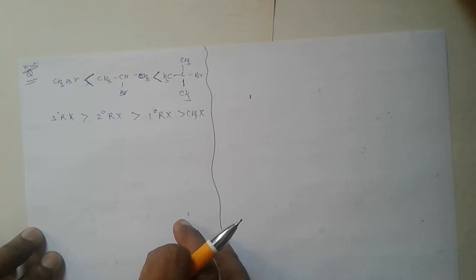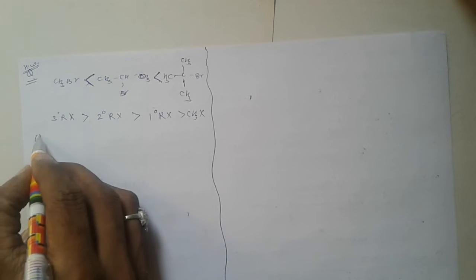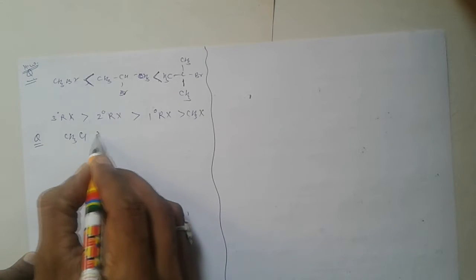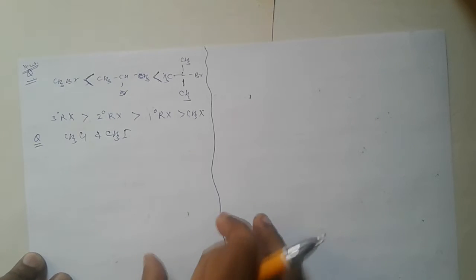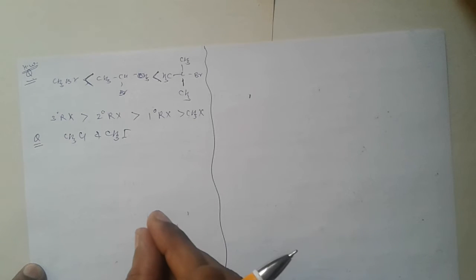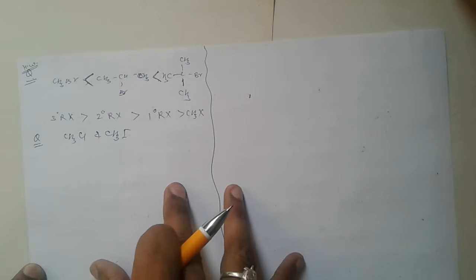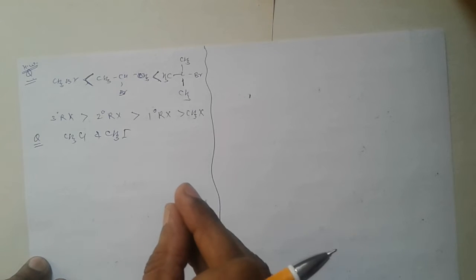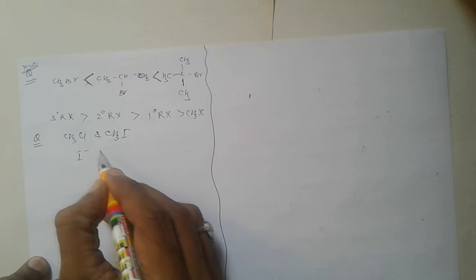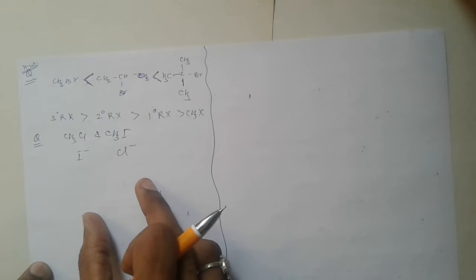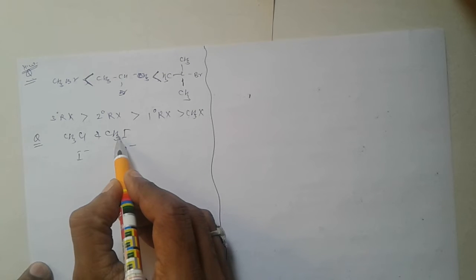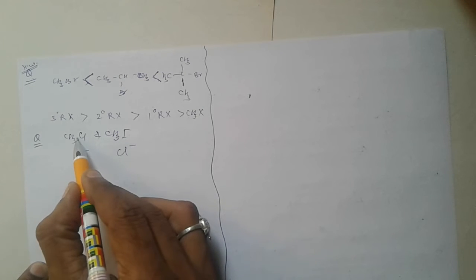Now we take a question for exercise. Which one is more reactive, methyl chloride or methyl iodide? The solution is: because iodide ion is a better leaving group than chloride ion, the bond dissociation enthalpy of the C-I bond is less than that of the C-Cl bond.